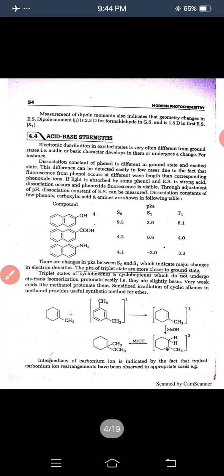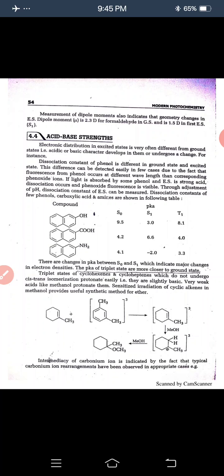Measurement of dipole moment also indicates that geometry changes in the excited state. The dipole moment mu is 2.3 D. Here capital D denotes Debye. For formaldehyde, it is 1.5 D in the first excited state, that is S1. Here you see that S1 is the first excited state.